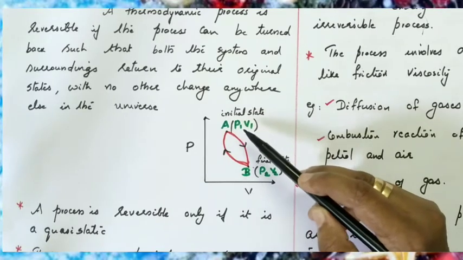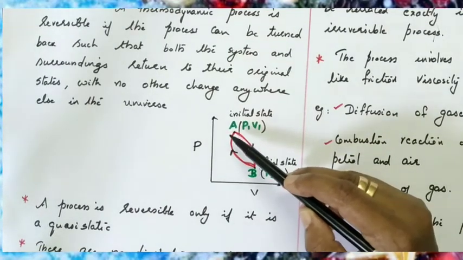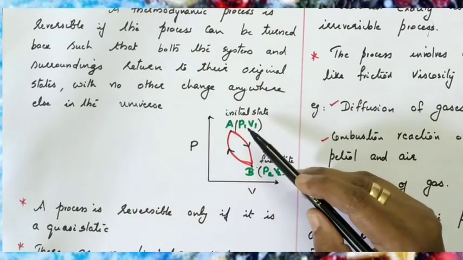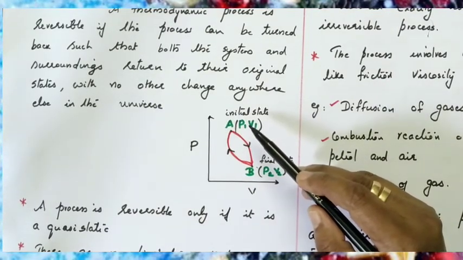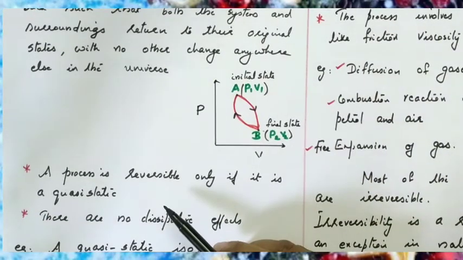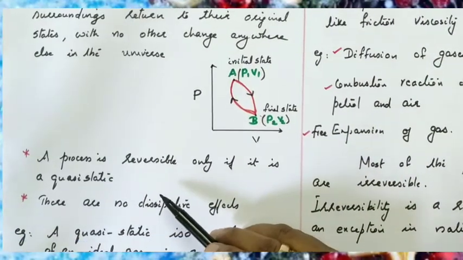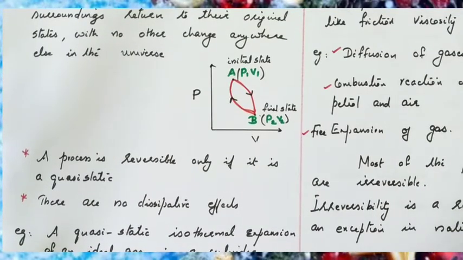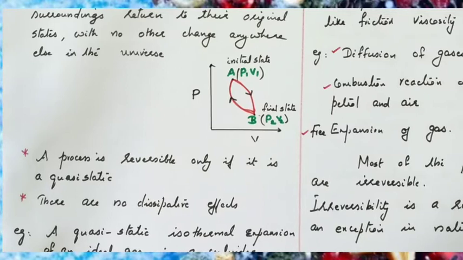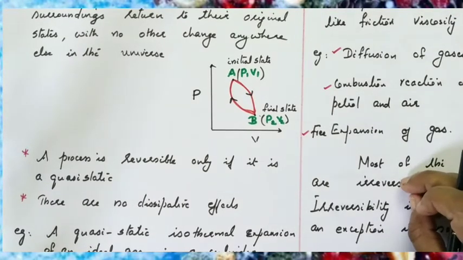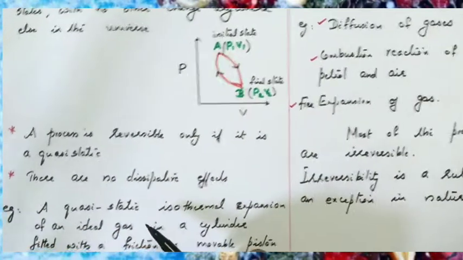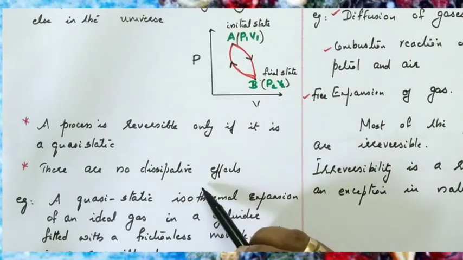Initial state, and after so many processes, if it comes back to the initial state without any change in pressure or volume or temperature, such a process is called a reversible process. Here a process is reversible only if it is a quasi-static process. Quasi-static, we know, is an infinitely small or infinitely slow process. So a process is reversible only if the process is quasi-static. We know quasi-static is an idealized notion. Okay. And in a reversible process there are no dissipative effects.